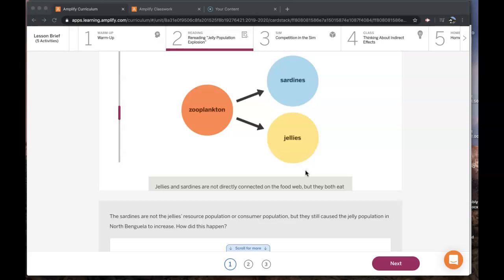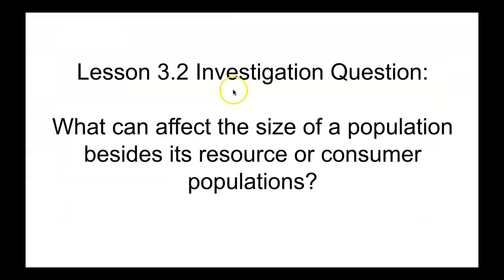So this article gave us information about how a population in an ecosystem can change the size of another population even though it is not its consumer or resource population. So that's the investigation question: what can affect the size of a population besides its resource or consumer?